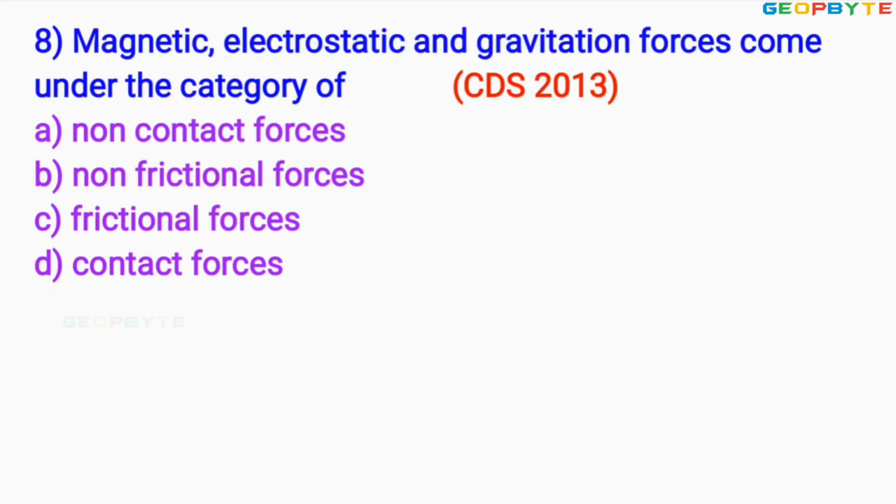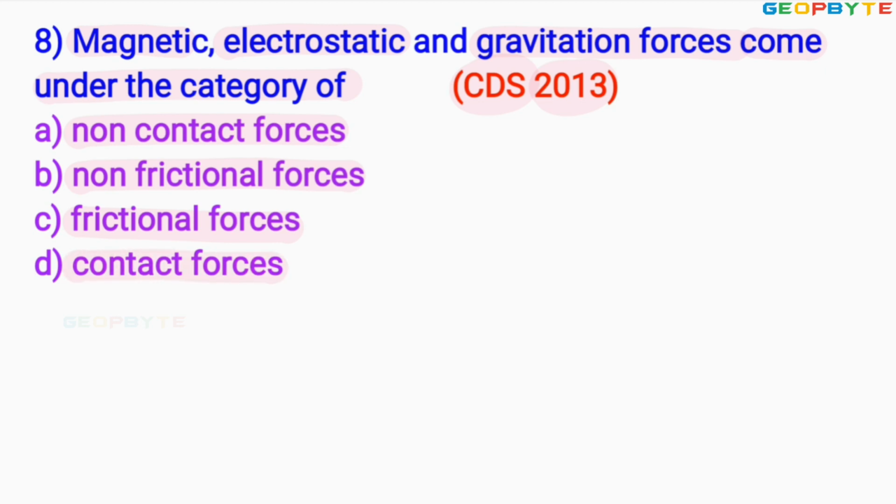Look at the 8th problem asked in 2013 for CDS, given like this. Magnetic, electrostatic and gravitational forces come under the category of option A non-contact forces, option B non-frictional forces, option C frictional forces, option D contact forces.